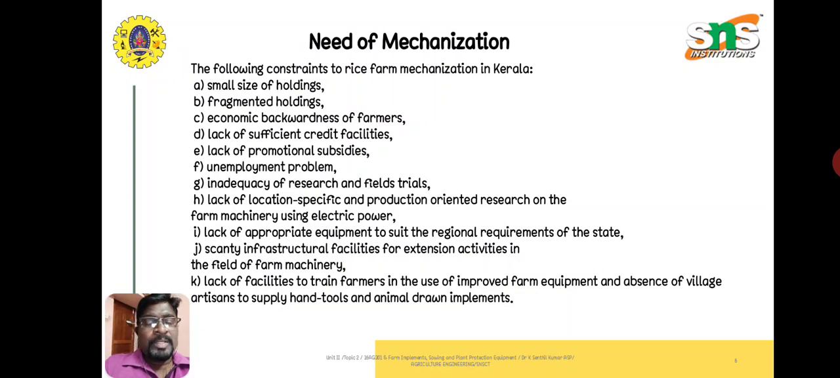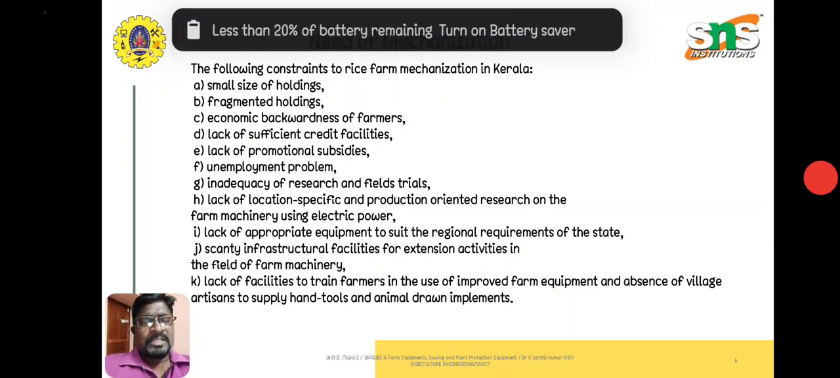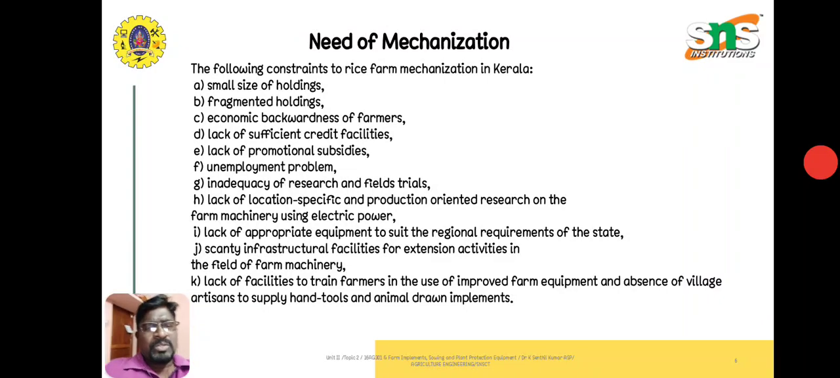Then the unemployment problem, this is an evergreen problem for the past 50 to 60 years. It is an important problem in our country. Not only in other sectors, the agriculture sector is also facing the same problem. Next, inadequacy of research and field trials. So with this inadequacy, they are lagging. They don't know how to do the work, how to incorporate, how to implement.